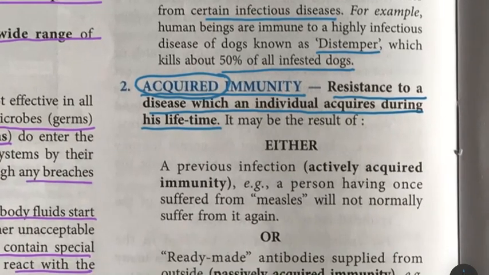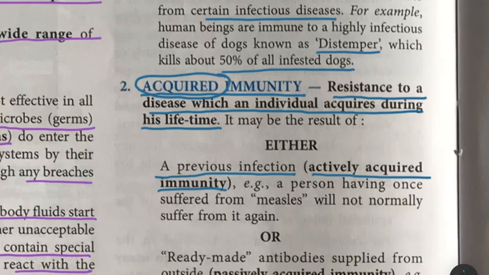Acquired immunity due to a previous infection is known as actively acquired immunity. Supposing you have suffered from, say, chicken pox, at that time your body will have the antibodies or the antitoxins for chicken pox.